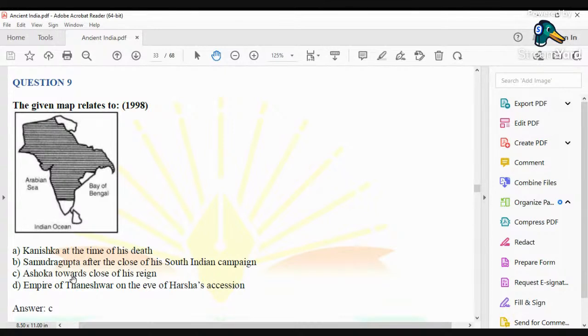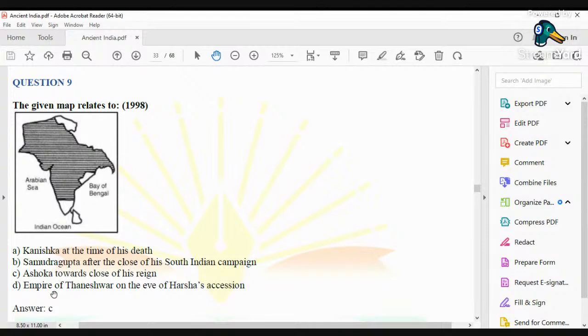Although Samudragupta was a very powerful king and is known for expanding the Gupta Empire, and we come to know about his expansionist policy through the Allahabad inscription written by his court poet, this cannot be his map, because certain areas shown in the map were not a part of his empire. The court poet's name was Harisena.